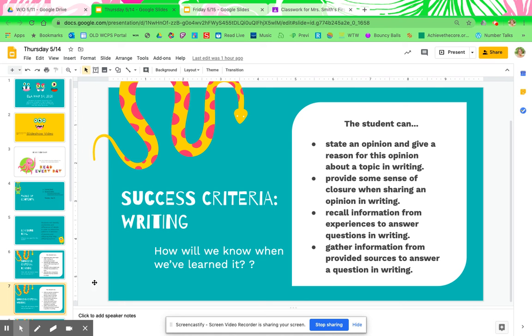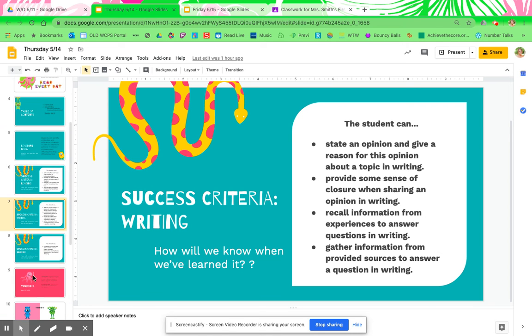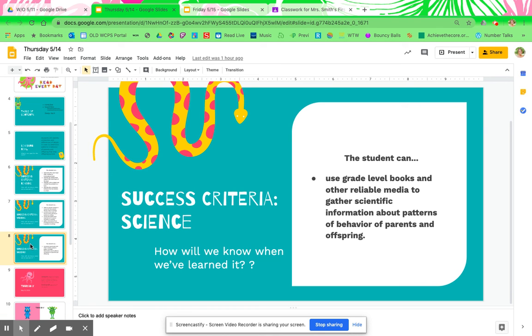Okay, your writing success criteria, I'm only going to go over that last one because that's what our focus is this week. The student can gather information from provided sources to answer a question in writing. That question will be coming next week. So please make sure you're really paying attention to all the reading and research you're doing this week.